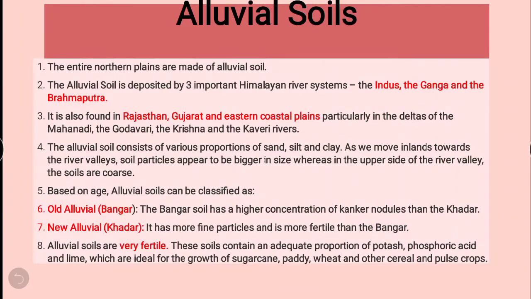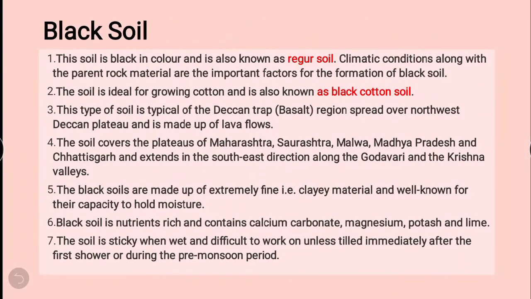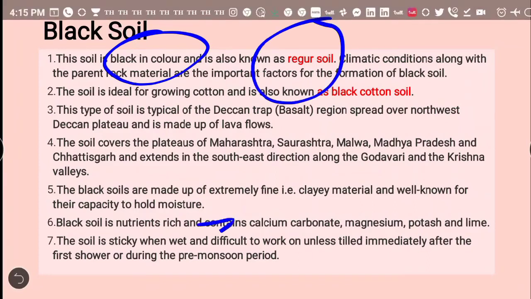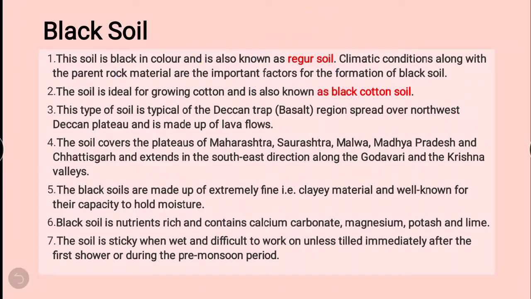plant. Let's move to the other soil, that is black soil. If we talk about black soil, definitely its color will be black. Okay, and it is also known as regur soil. Climatic condition, you should also know the climatic condition. It depends, like if you know that it is a black soil, definitely it would have come out from the parent rock material, which is black rock, or the black soil has formed from the parent rock.